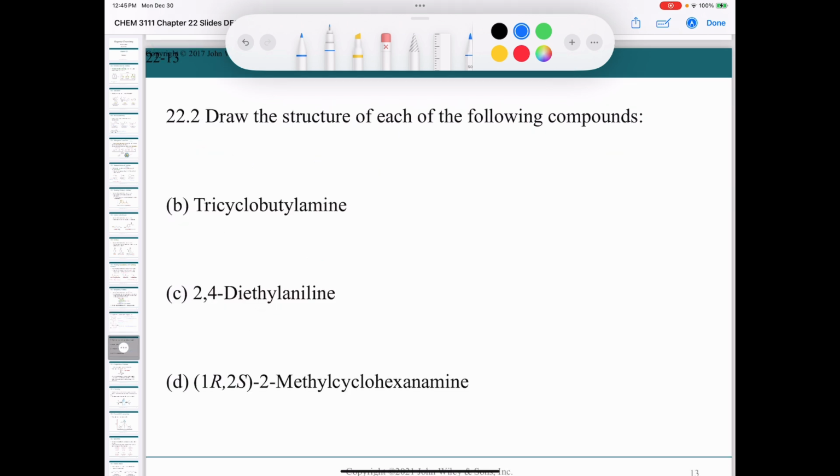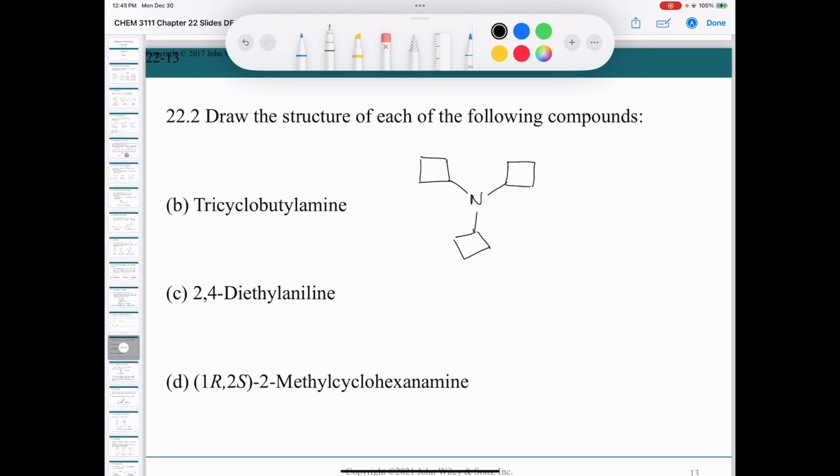All right, next question. Draw the structure of each of the following compounds. So tricyclobutyl amine. So all we have to do is have our tertiary amine that's got 3 cyclobutyl groups attached to it. So we'll just put our nitrogen, 1, 2, 3, and we'll put a cyclobutyl group on each one of these, like this. All right, tricyclobutylamine.